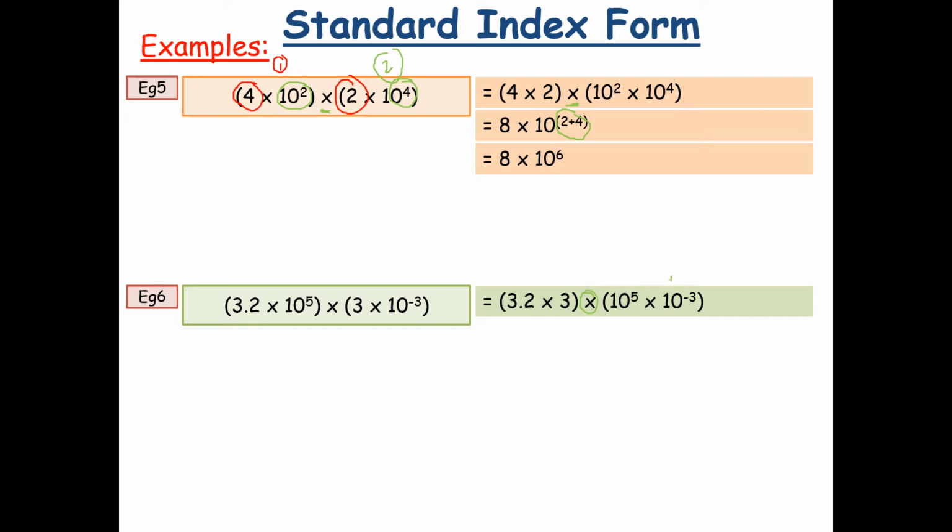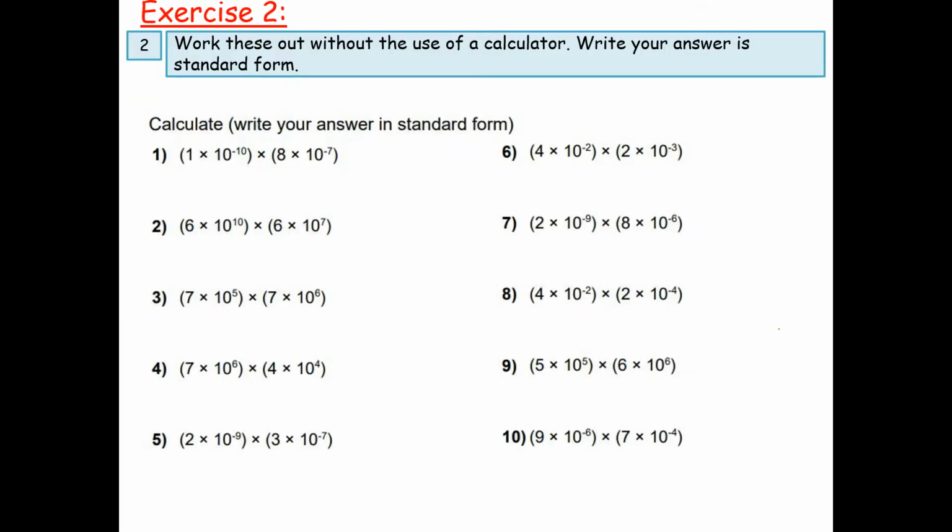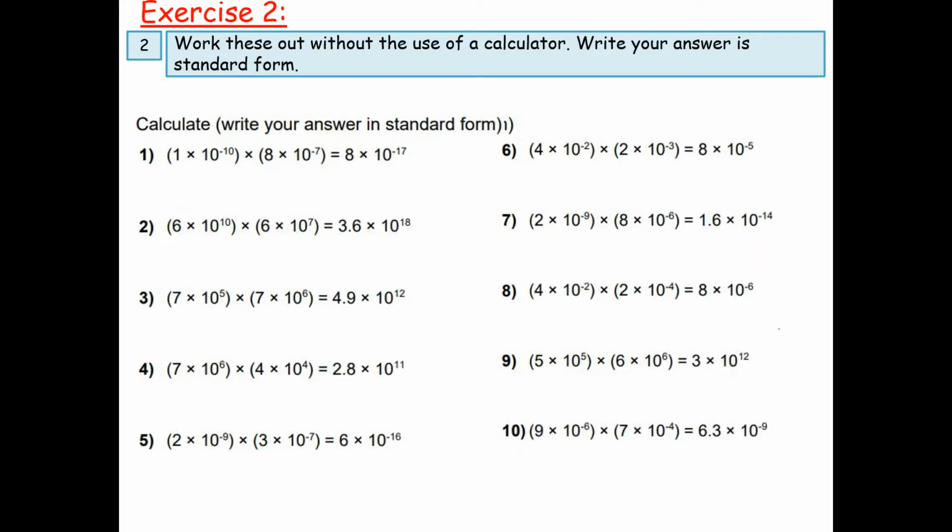Because they are multiplying, you're going to add your indices, so you end up with 9.6 times by 10 to the power of 5 plus minus 3. A plus and a minus will give you a minus, so it's going to be 5 take away 3, which gives you an answer of 9.6 times 10 to the power of 2. Pause this video and have a go at these questions. And the answers are up now, so please mark your answers.